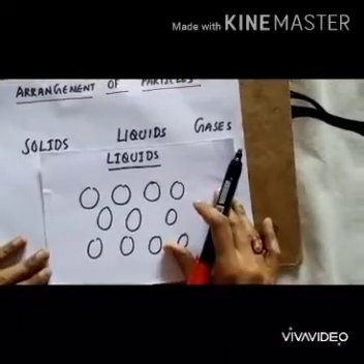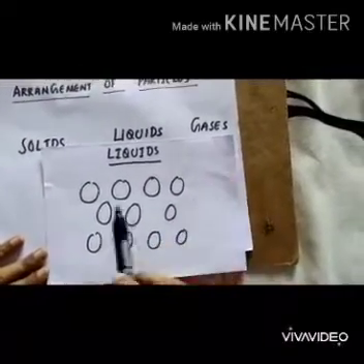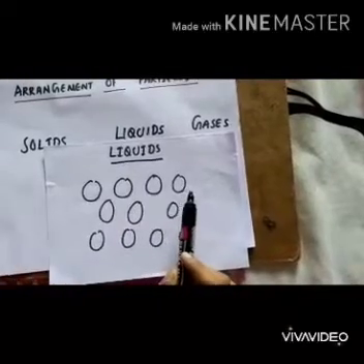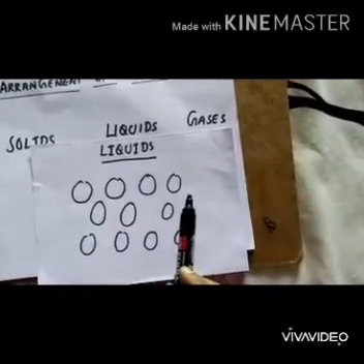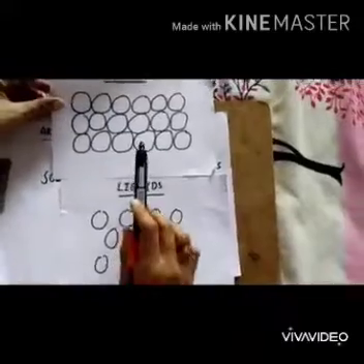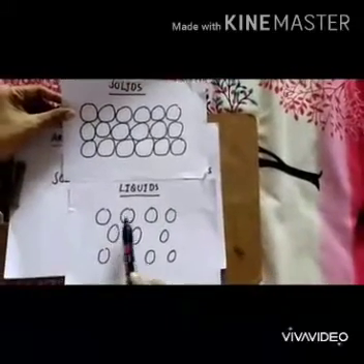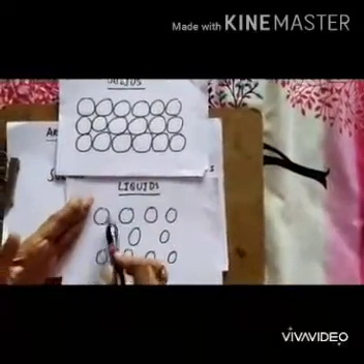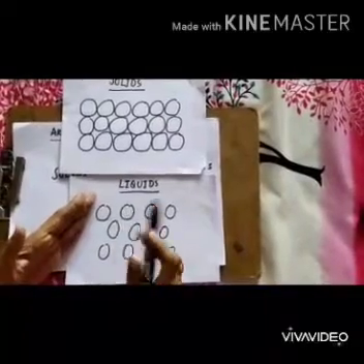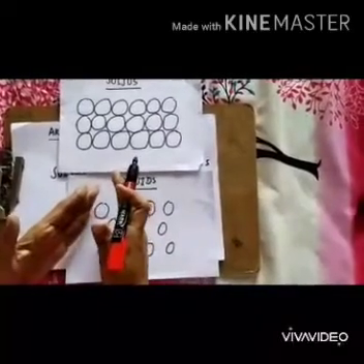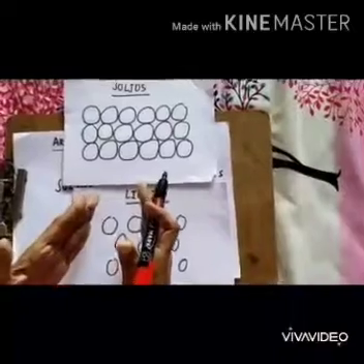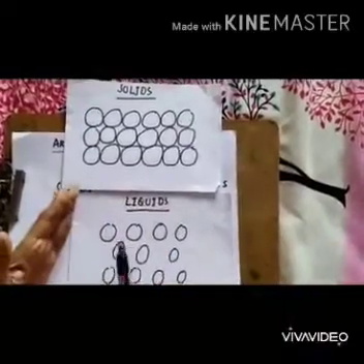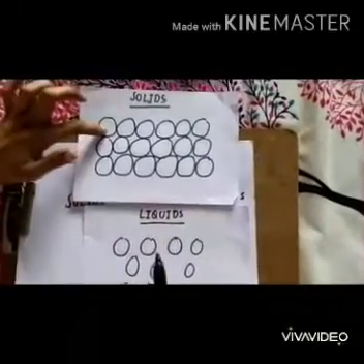Now let us see the arrangement of particles in liquids. This is the arrangement of particles in liquids. If you compare the arrangement of particles of solids and liquids, you can see the difference. The distance between the particles is a little more as compared to solids. So the force of attraction will be less because the particles are a little far away. So the force of attraction between the particles will be less as compared to solids.